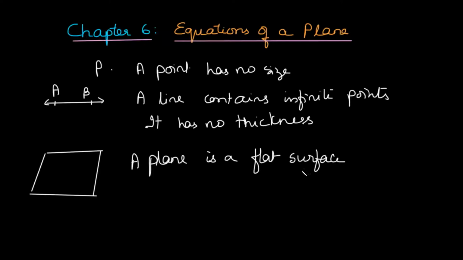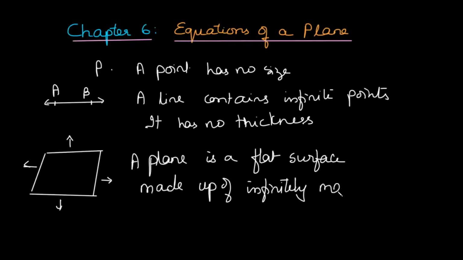That goes on infinitely. So the surface goes on infinitely in all directions. It does not have a finite size. It goes on infinitely in all directions. And it is made up of infinitely many lines. So now that I have introduced you to the concept of a plane, again we say that a plane has no thickness. Why? Because it is only made up of lines, and that is why.